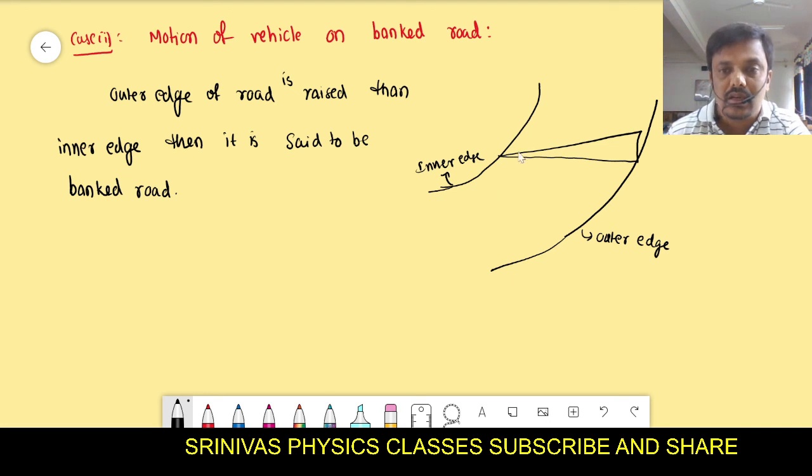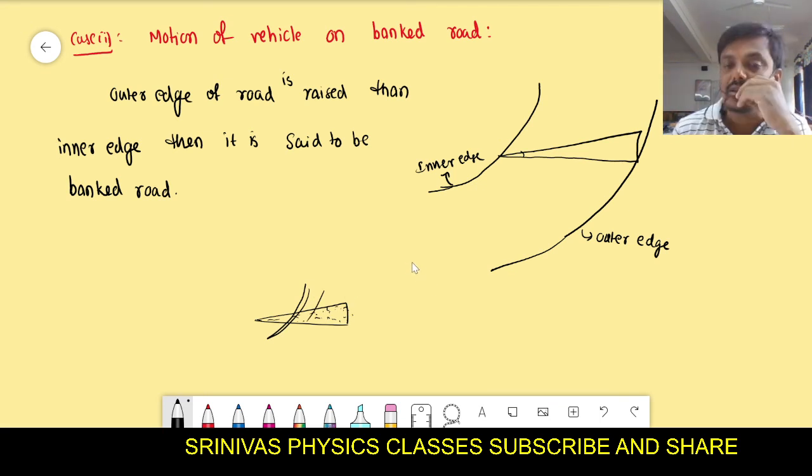If you keep more material, concrete and stones on this side, then the road will become like this. You will observe this in curved roads on national highways. In the turnings, this side will be down and this side will be up.